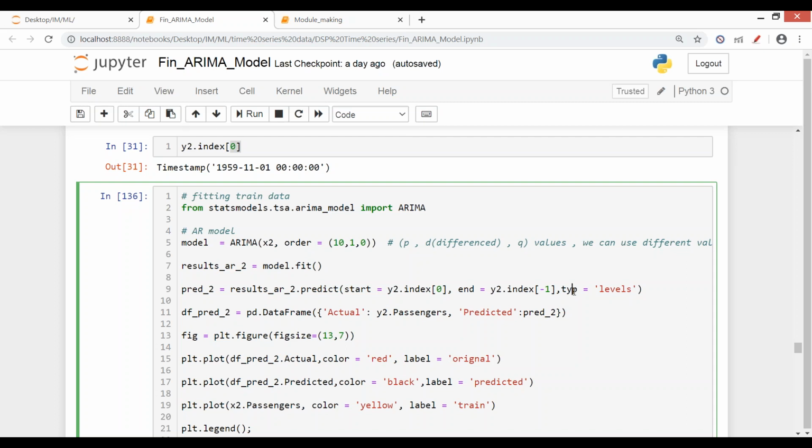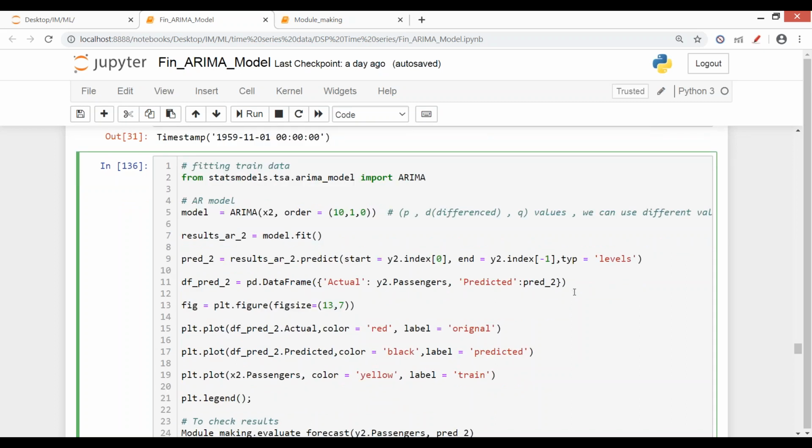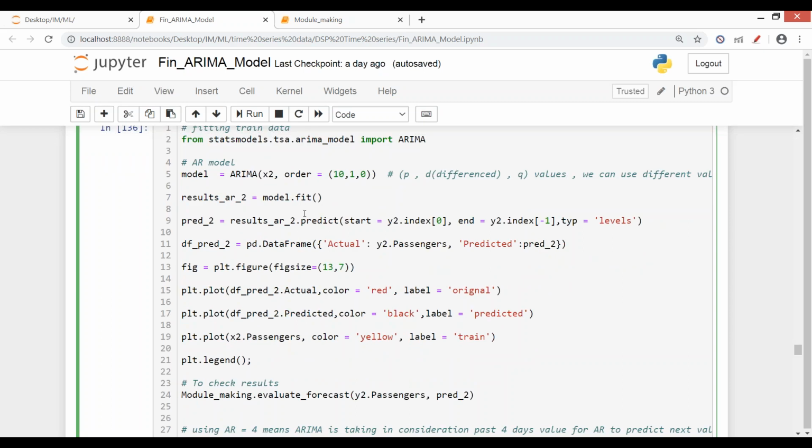So what did we do in .predict? Given the starting date, given the ending date, and we have specified that we want the results back on the same scale, we have stored the values in pred_2. By this command, the model was created, data was fed in, and the order of ARIMA was defined. We have fitted our model, and predicted our values for this starting date and this ending date, specifying that the original scale should not be lost.